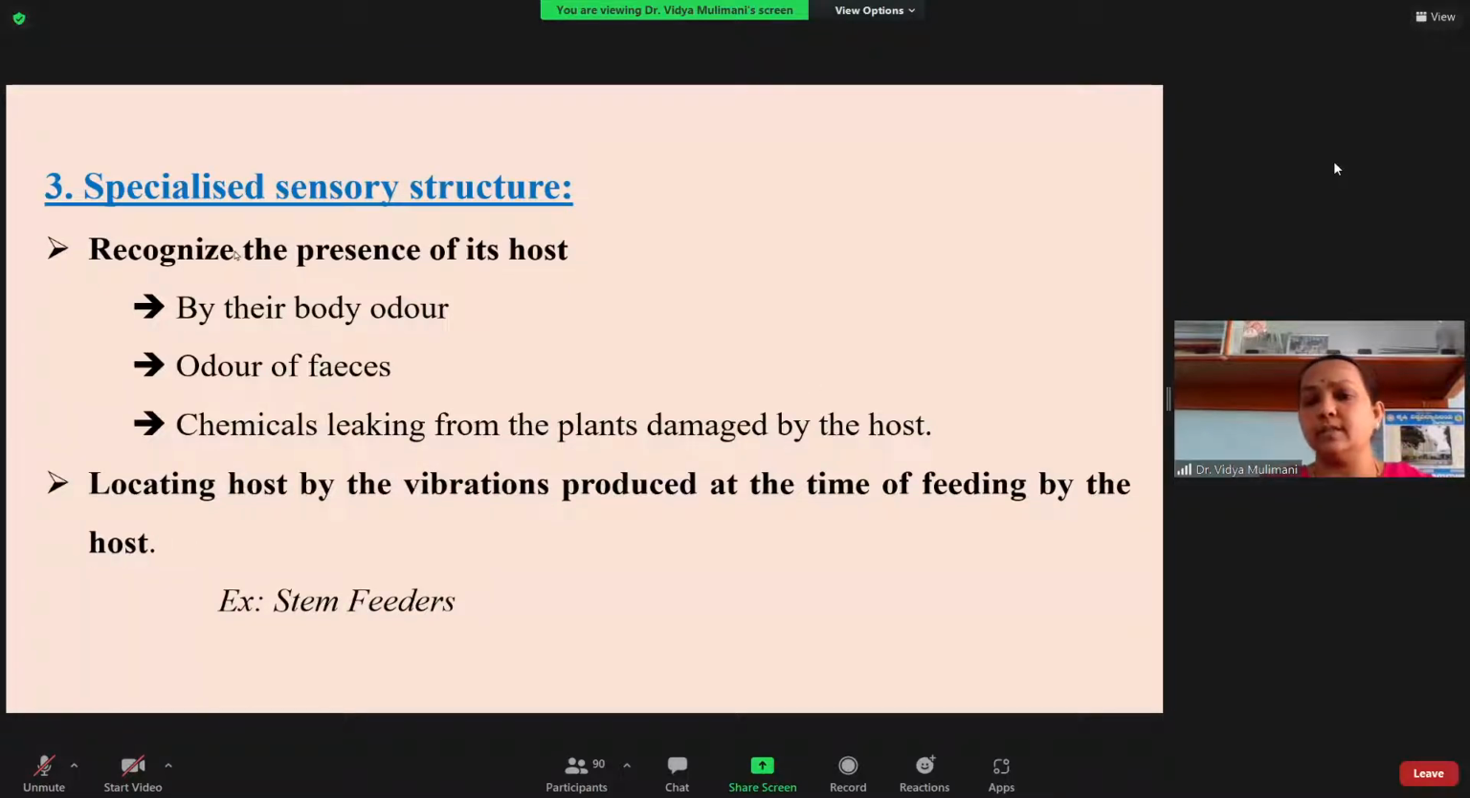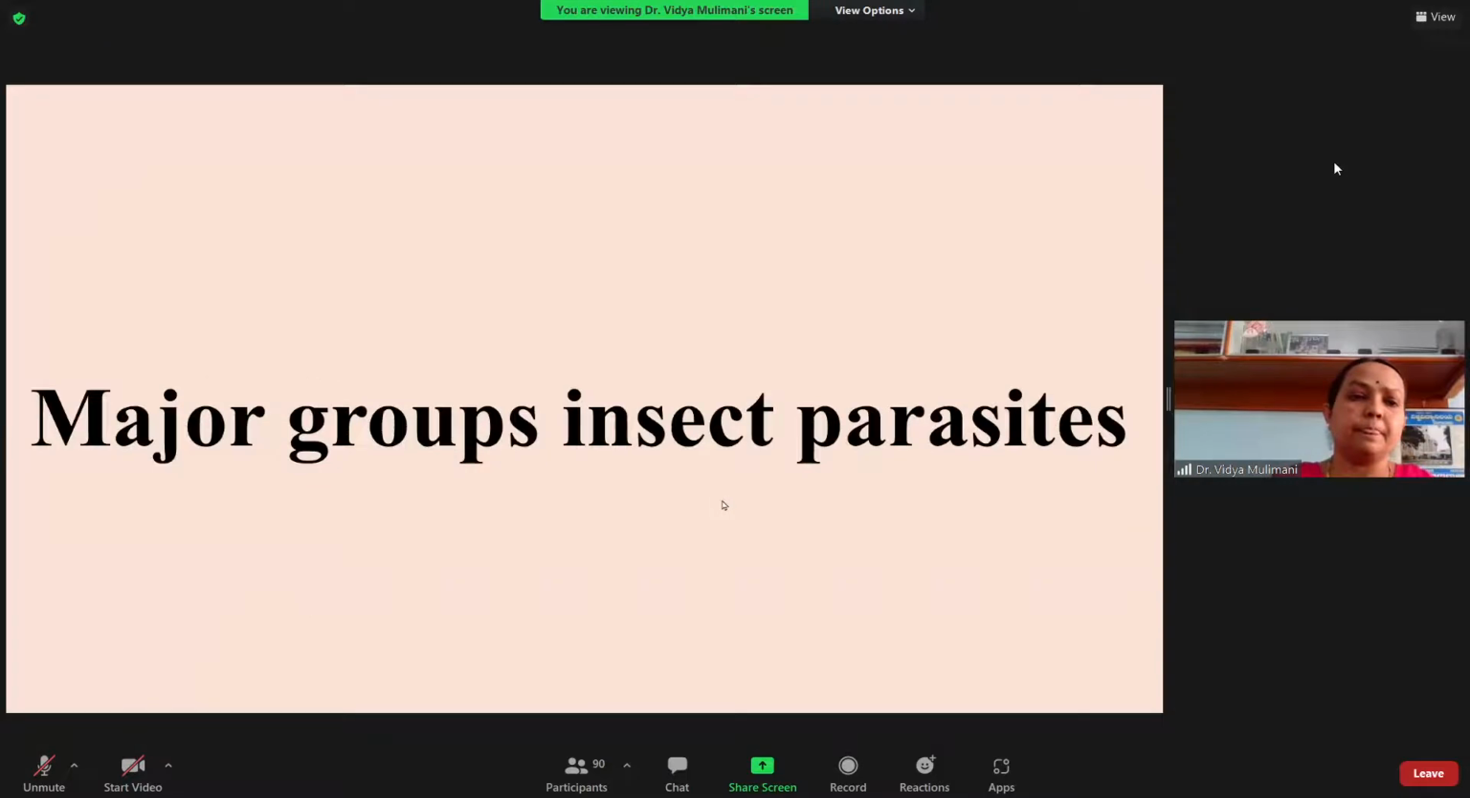So that is how you can see here the parasitoids have well-developed sensory structures. Okay, so these are the three structural adaptations, not general adaptations, that you find in the case of the parasitoid. One is the site of predilection, the second one is the stage of the attack, and the third one is the sensory structures. And next, I'll be going on to the major groups of insect parasites.